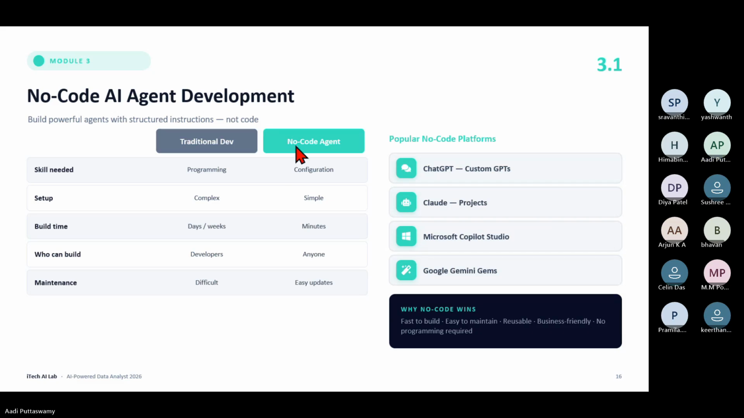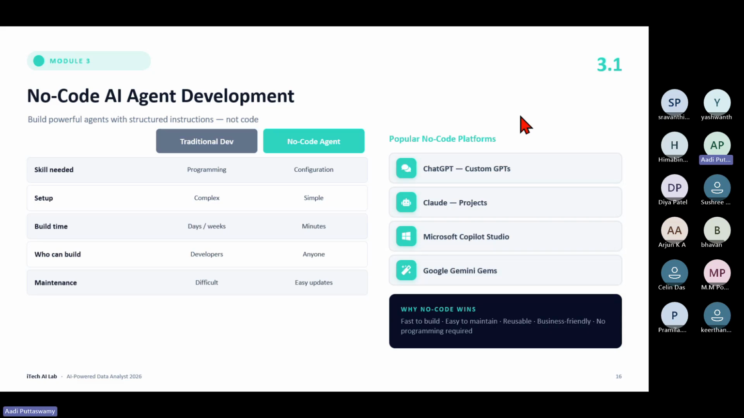But for no-code agents, we have n8n, make.com, and there are so many. If you go here, the skill needed is just knowing how to configure it. Then setup is very simple because everything is ready, drag and drop. Then we can build that in minutes. Anyone can build it. You don't have to be an expert for that. Maintenance is easy, with easy updates, because everything is coded in the backend. I just have to drag and drop.